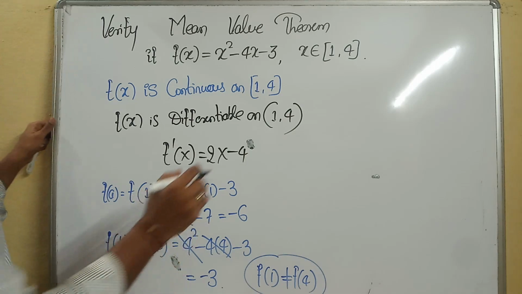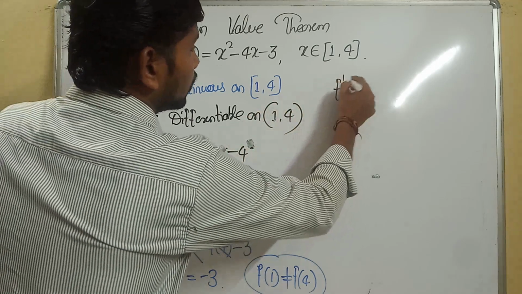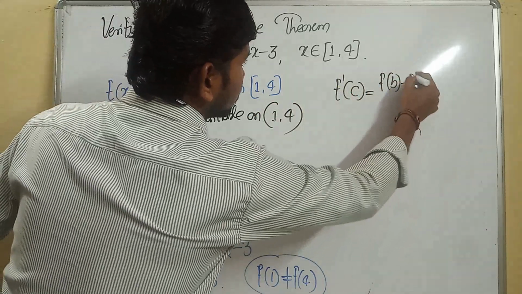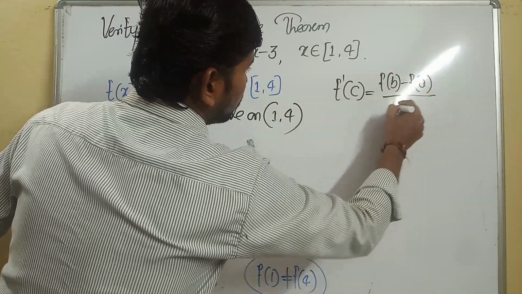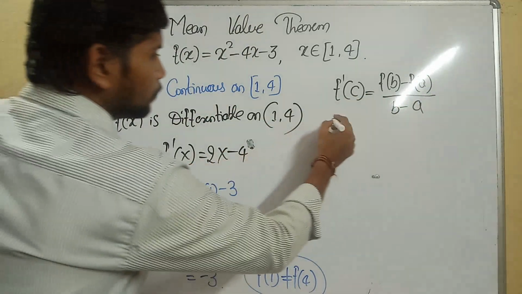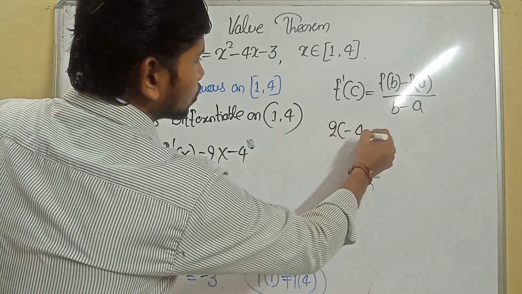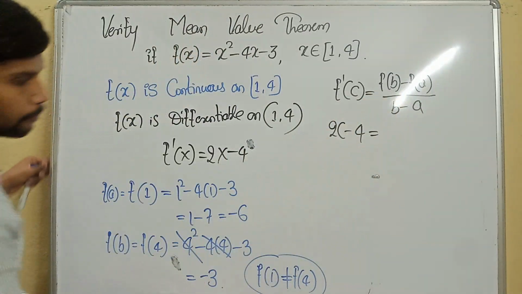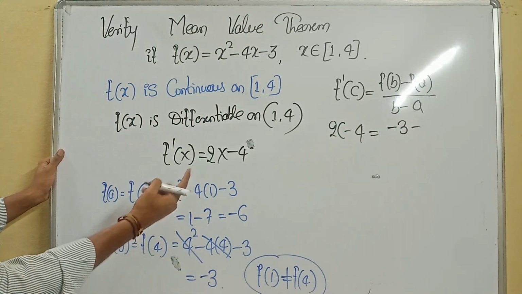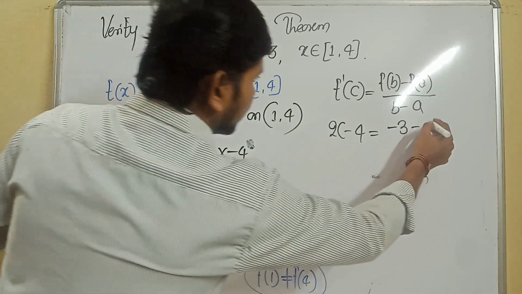Because of that, I need to apply the formula f dash of c is equal to f of b minus f of a divided by b minus a. What is f dash of c? It will be 2c minus 4. What is f of b? It is minus 3. Minus f of a, which is minus 6.